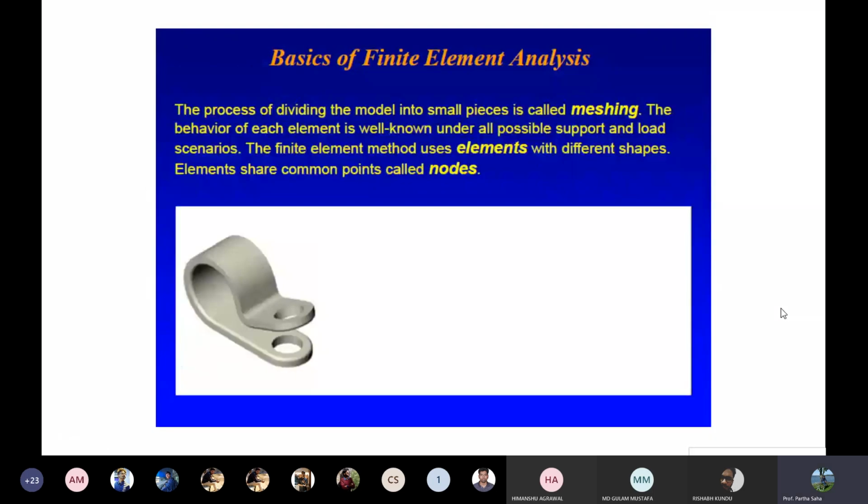What are the basics? If I ask you what will be the basic fundamental aspects of a finite element software? As I said, that process can be divided into many small pieces or models. So we need to do some sort of meshing. What does meshing actually do?